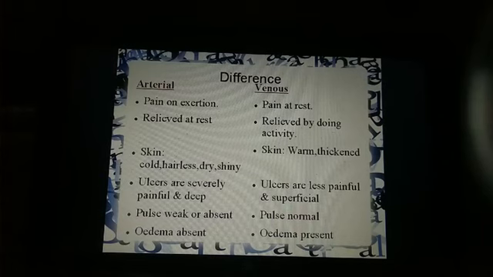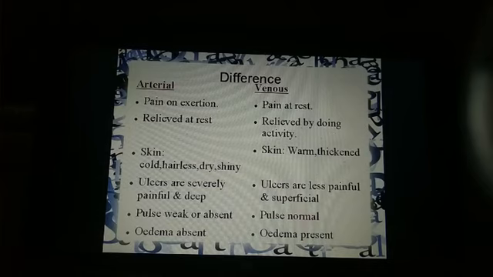Next, before moving further, we should know what is the difference between arterial and venous disease. Differentiating is very much important to give the treatment, right? In arterial disease there is pain on exertion. Why pain on exertion? As we have seen in pathophysiology, at rest the collaterals provide enough oxygen to the part, but on exertion the oxygen demand increases, and so collaterals are not able to supply.